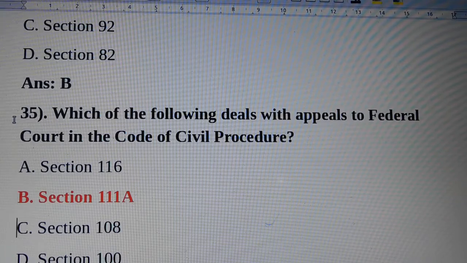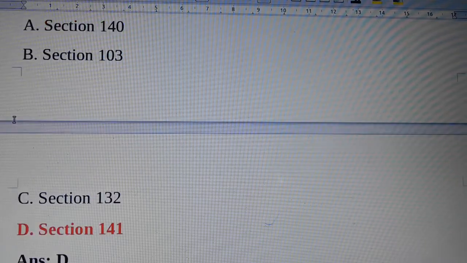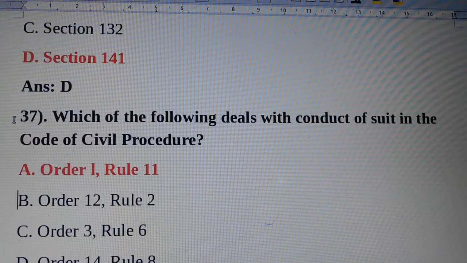Section 111A. Question number 36. Miscellaneous proceedings are dealt under which of the following in the Code of Civil Procedure? Answer is option D, section 141. Question number 37. Which of the following deals with conduct of suit in the Code of Civil Procedure? Answer is option A, Order 1, Rule 11.